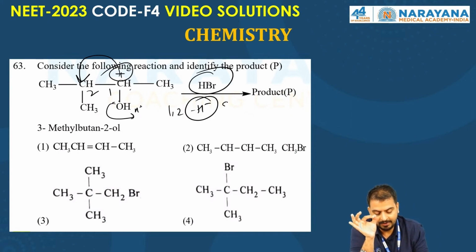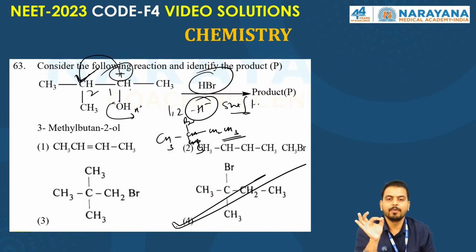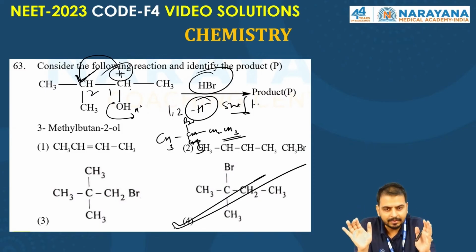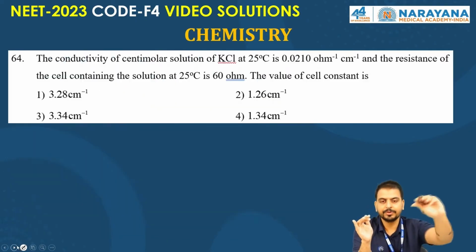In the 1,2 hydride shift, the cation goes over to this carbon and this carbon will take bromine and will form the final product, CH3, CHBr, CH3, right? So the final product is what we are getting here, the option fourth. I hope all of you got the same answer. Option fourth is the right one, right? Now let's move to the next question.